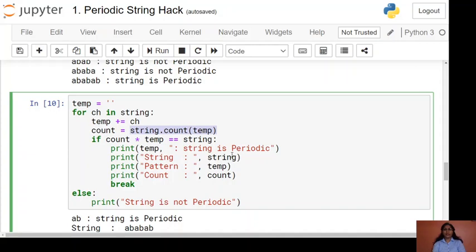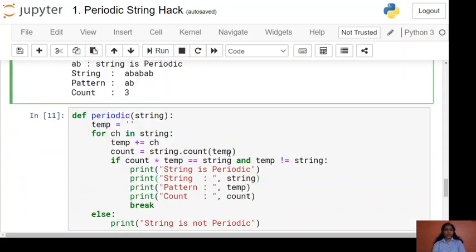So we have to make some changes in our logic. Here we are using a function. A function is nothing but a block of reusable code.